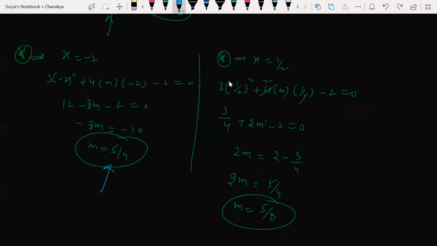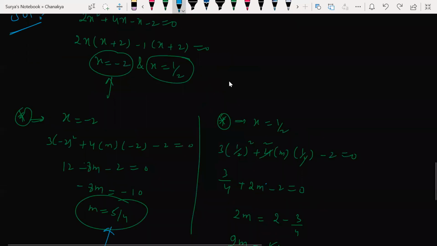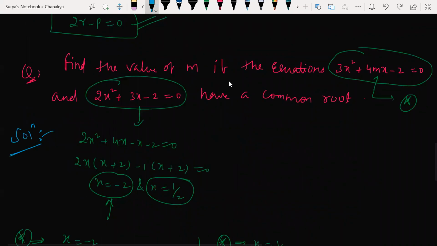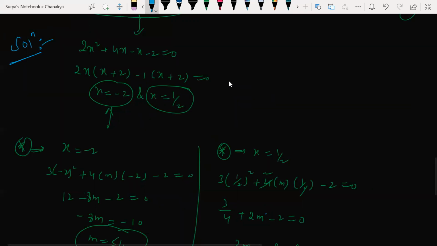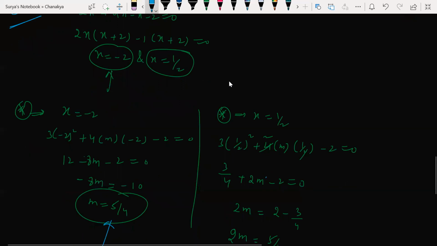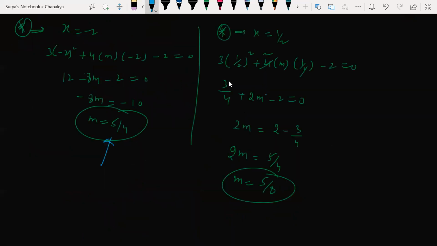Guys, this method is a common sense method. He is asking us to find the value of m of the equation this and this, and he has given one root in common. So we need to find this m value. He has given this quadratic equation here, so I'll be factorizing this quadratic equation. I got x values. I substituted these two x values in the star equation, and I got m values. That is the common sense method.